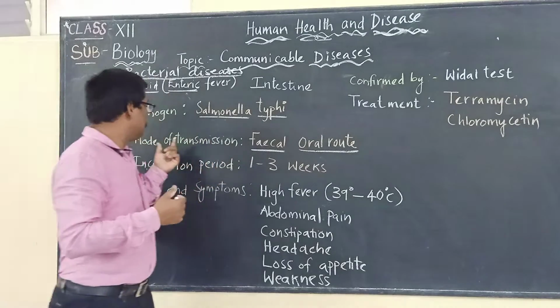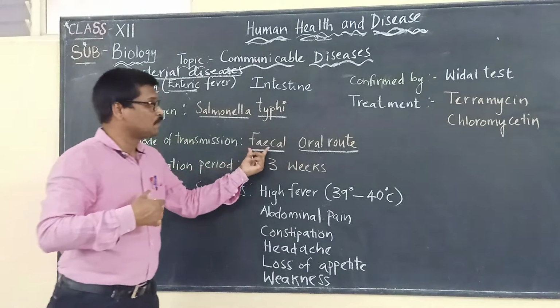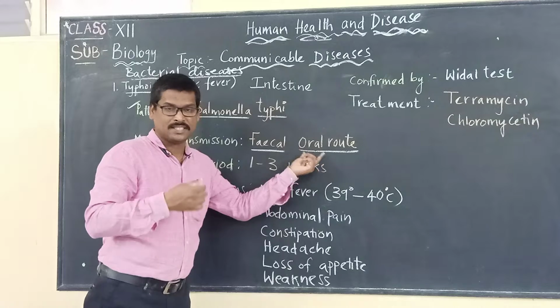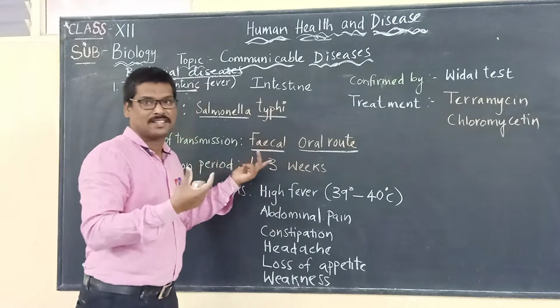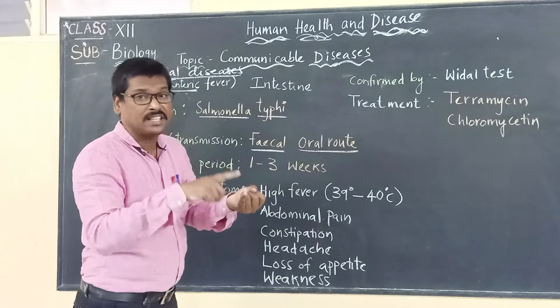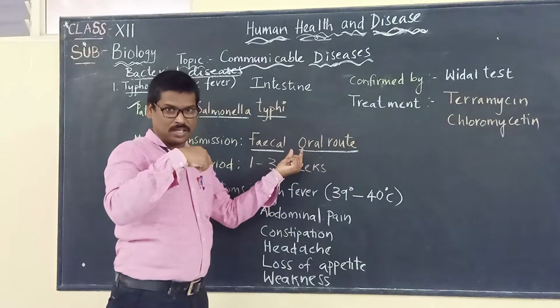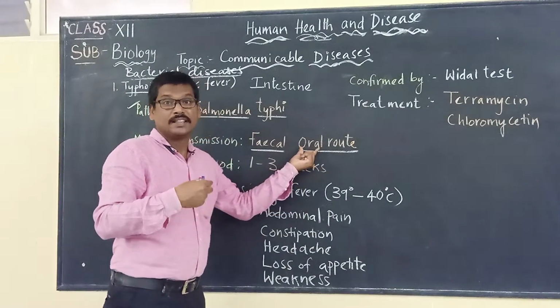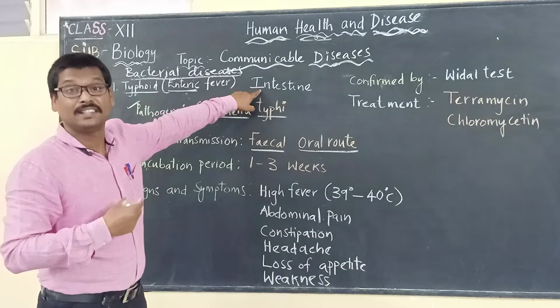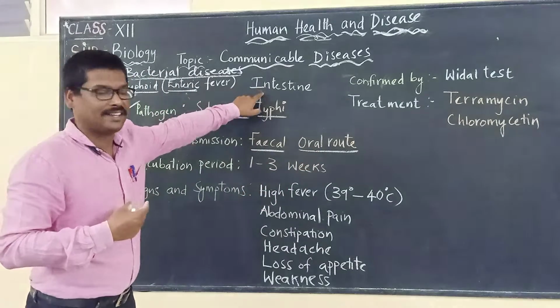So the mode of transmission is the fecal oral route. It is transmitted through fecal matter which contaminates the food and water, and when this food and water is taken through the mouth, the oral route, it will affect the intestine.